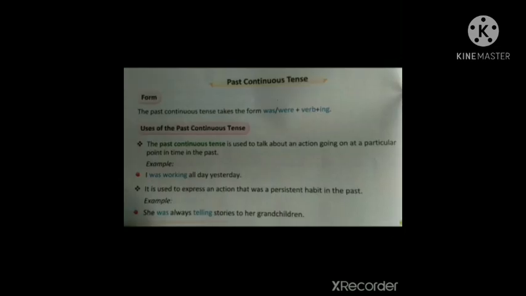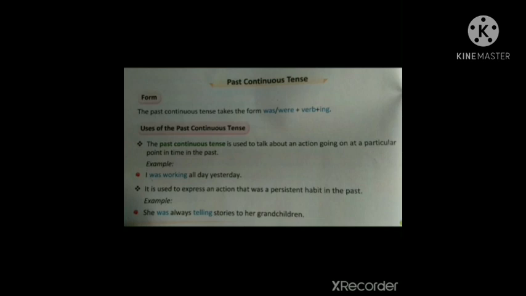Next one is the past continuous tense. The past continuous tense is used to talk about an action going on at a particular point in time in the past. If some action continues at a particular point in the past, then we can use the past continuous tense. For example, I was working all day yesterday. That means yesterday throughout I was working.